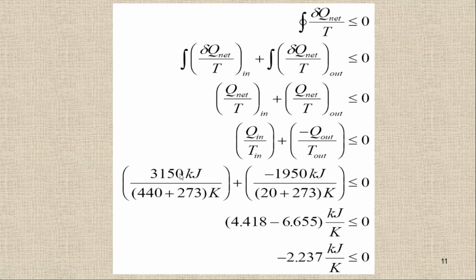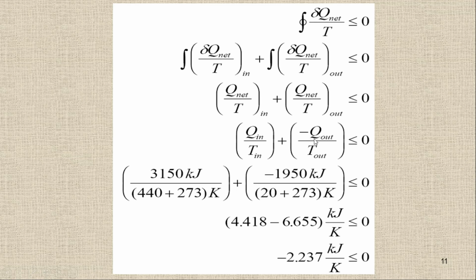So we have 3150, which is the amount of heat going into the system, and then 440 plus 273, so we have the temperature in Kelvin. Then plus 1950, which is the amount of heat going out from the system. That's why I'm going to put a negative sign here. Remember, in entropy you have to put a positive or negative sign depending on whether the heat is going in or going out from the system.